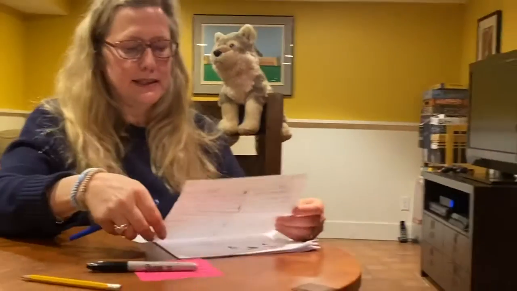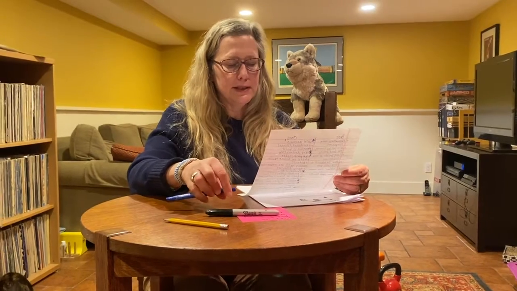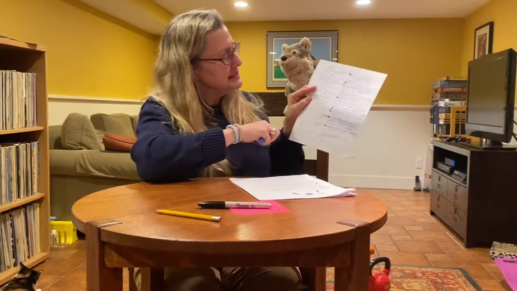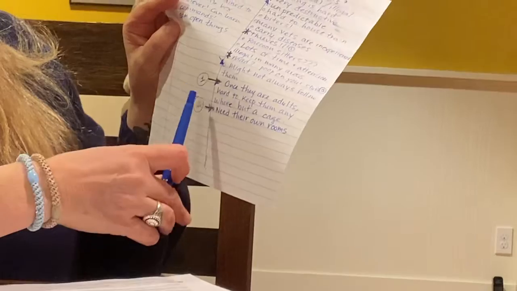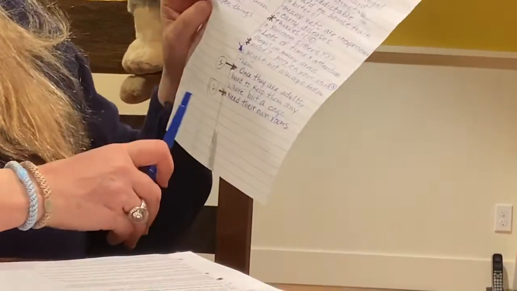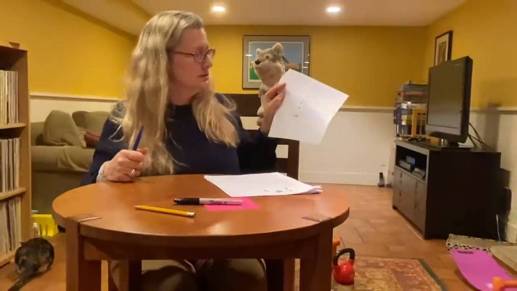And then finally, I need a third reason. For my third reason, I think I'm going to choose that it's hard to provide the right kind of housing for them. Because as I look at my list, I've got a couple of things there about that. Once they're adults, it's hard to keep them anywhere but in a cage, and keeping them in a cage is mean. And then in another article, it said that they need their own rooms, and not a lot of people have a spare bedroom for their pet raccoon. So I think that makes a really good third reason.